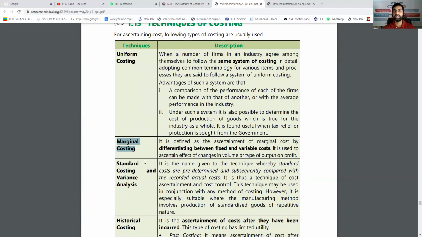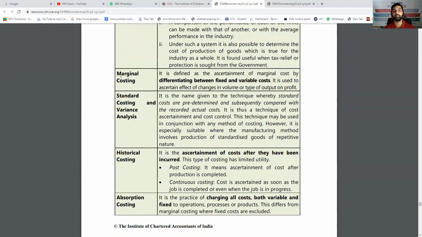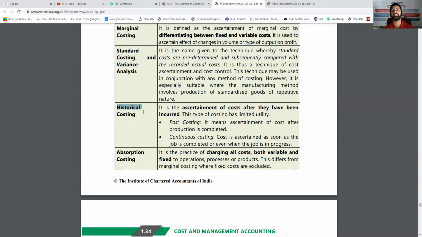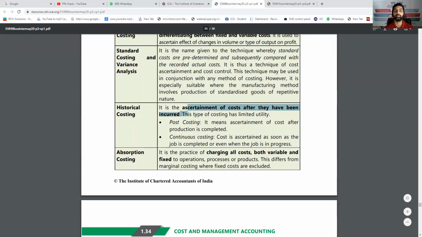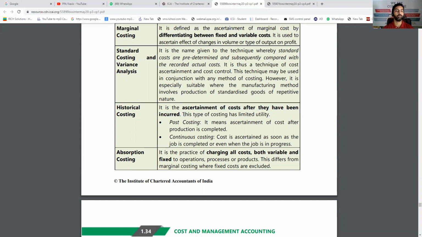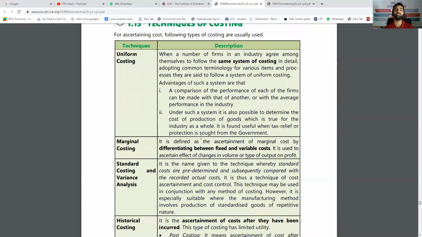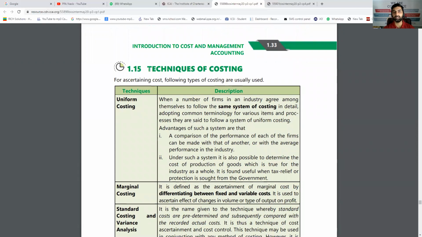Marginal costing, as we know, is based on the variable cost. So use the variable cost for decision making, and it can be used by any type of organization. Standard costing, decide the standard and compare it with actuals, find variance. Historical costing means ascertainment of cost after they have been incurred. When you pay the cost, then calculate the cost. That is called historical. Means don't make any prediction. Just let the cost go and ultimately make the total. No predictions. Absorption costing is variable cost plus fixed cost, everything. So these are all the techniques which can be used by any type of business. So they are called techniques.